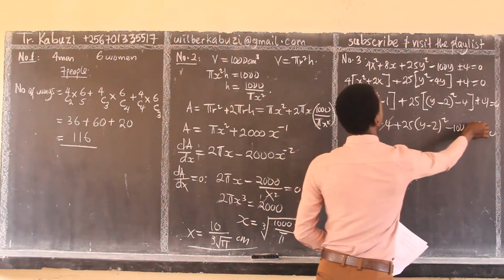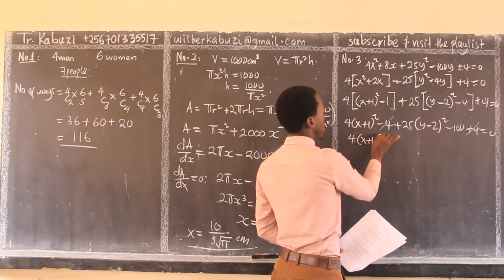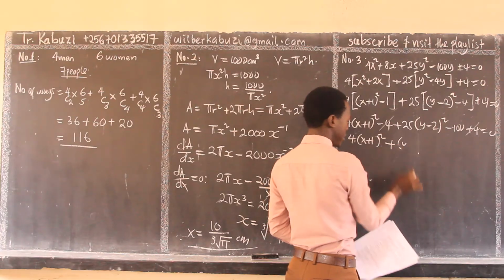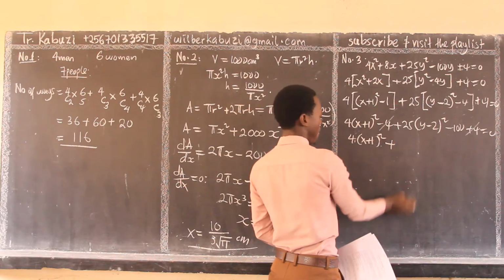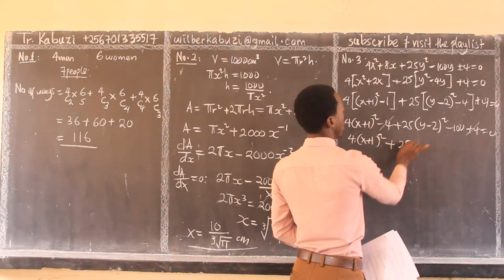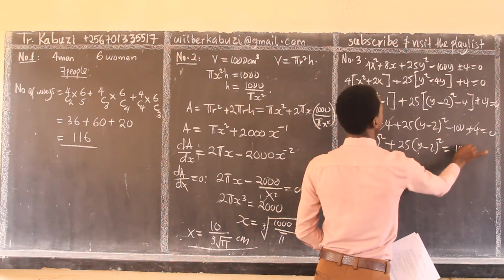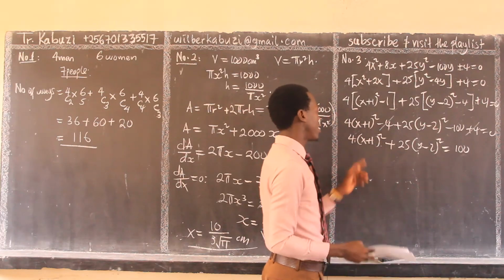Now this one goes with this. So we have 4 (x+1) squared plus 25 (y-2) squared, take 100 to the other side. So if you want to put 1 here, divide by 100, 100, 100.